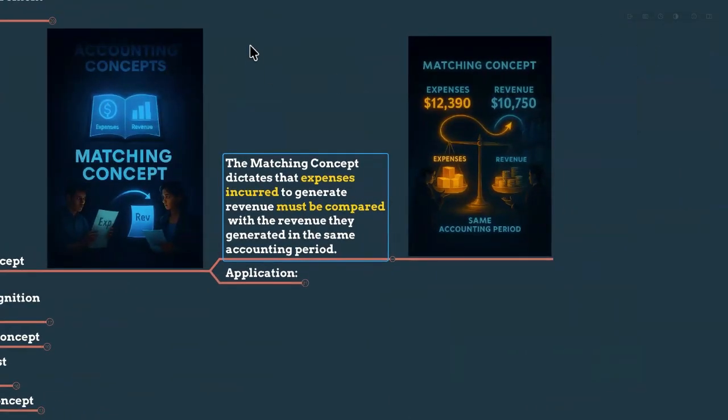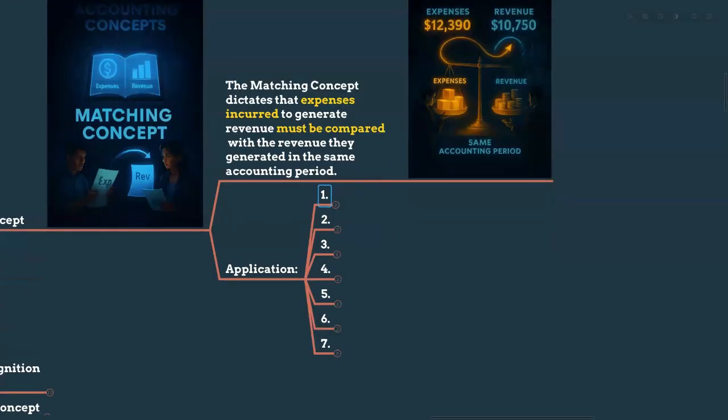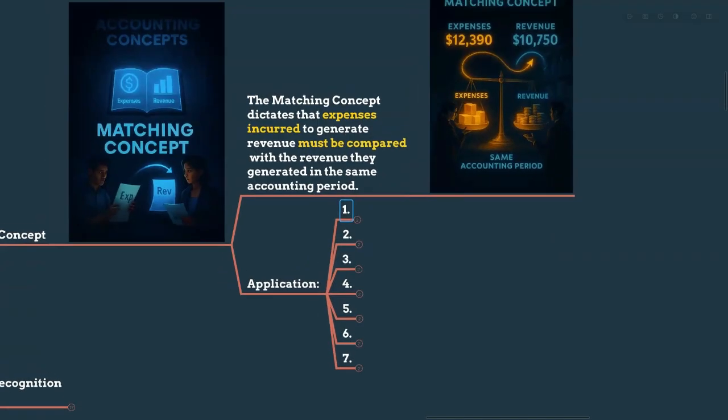Because if you have the best product without marketing, how do you sell that? So just purchasing goods is not the only cost. You have to distribute it, you have to market it, you have to pay the salaries, you have to pay the telephone bill, you have to pay the electricity bill. So these are all incurred for the revenue generation of that particular year, right? So there are a lot of applications here, right?